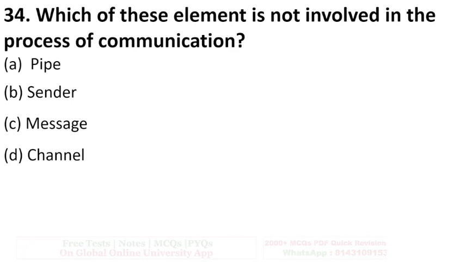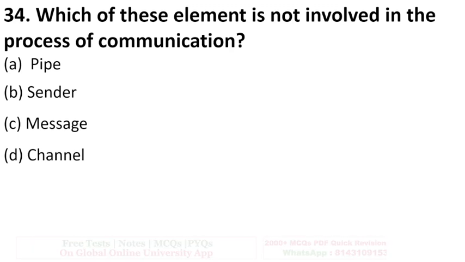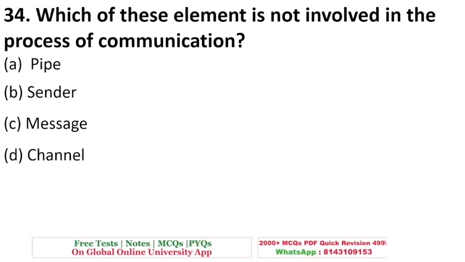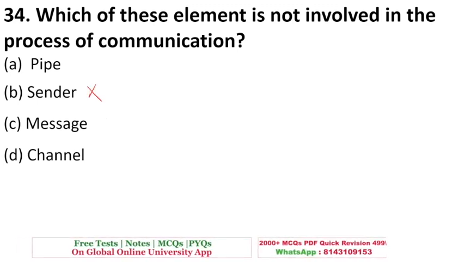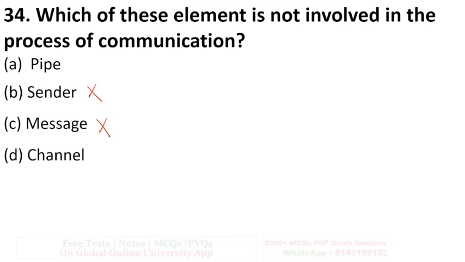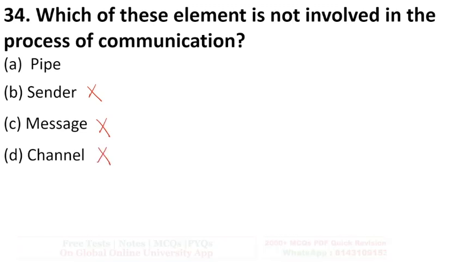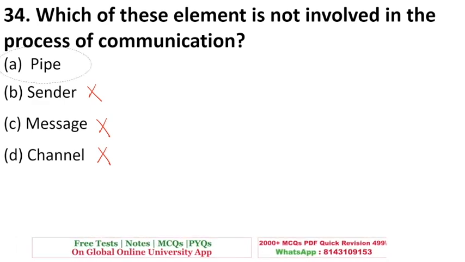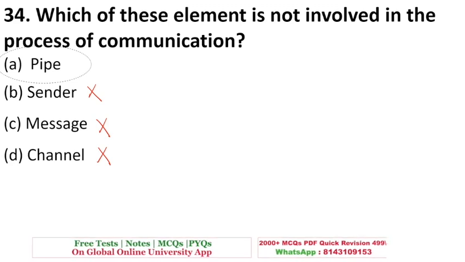Next is, which of these elements is not involved in the process of communication? So if you look at the options, sender is involved in communication. He is the person who initiates the conversation. So this is not right. Message is also very important. Channel, which means we are using for communication, is also very important. But pipe is not involved in the process of communication. So this is an odd one out in the four options.